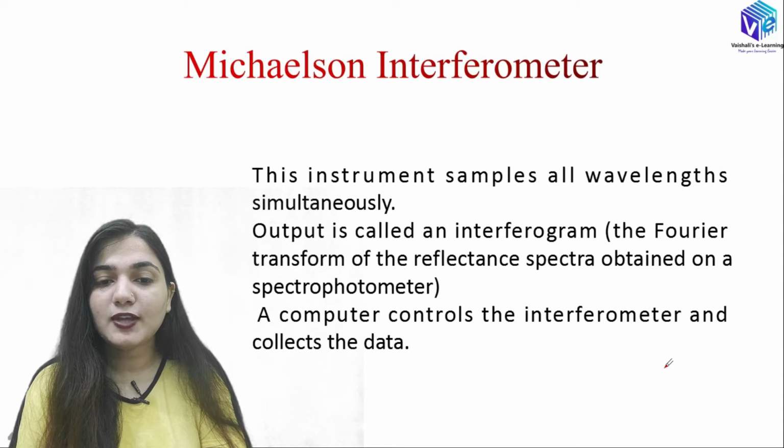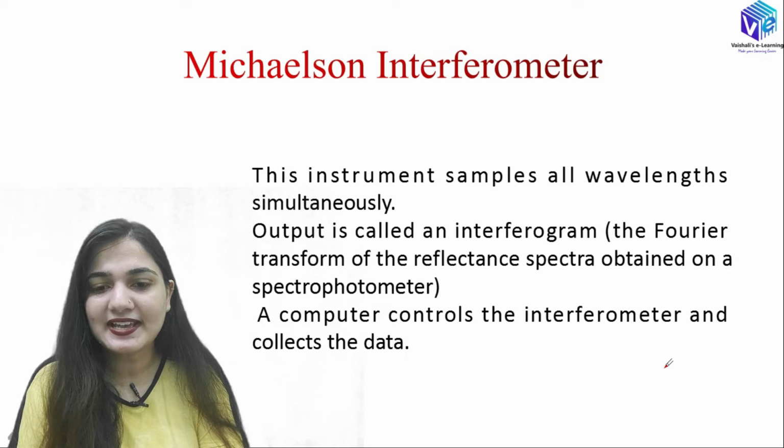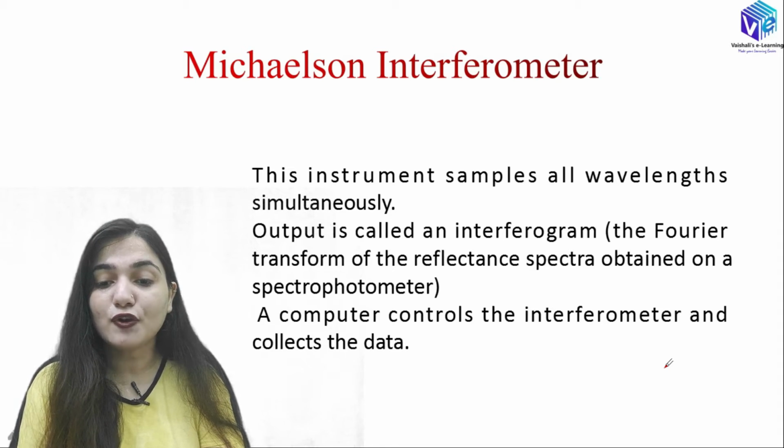Now coming to the Michelson interferometer. What is it? It is an instrument that samples all of the wavelengths simultaneously. The output is called an interferogram, and it is the Fourier transform of the reflectance spectra obtained on the spectrophotometer.